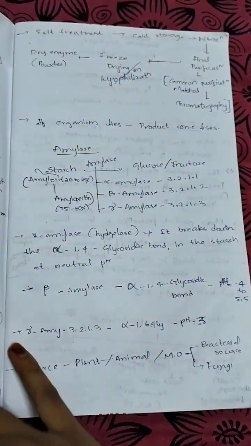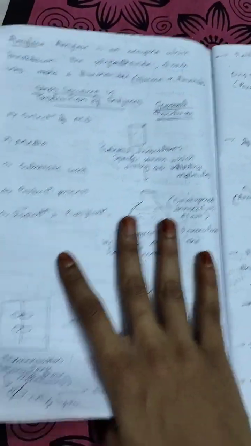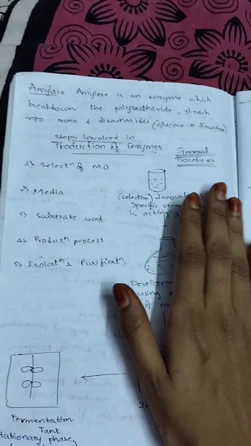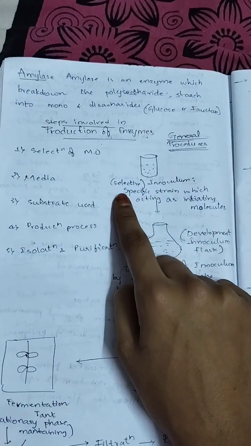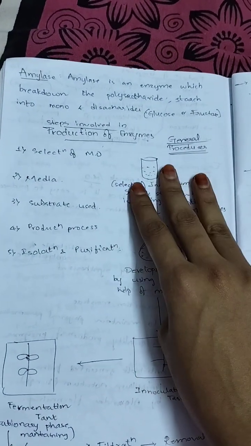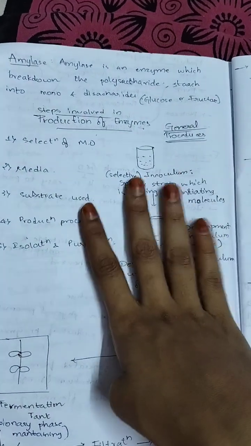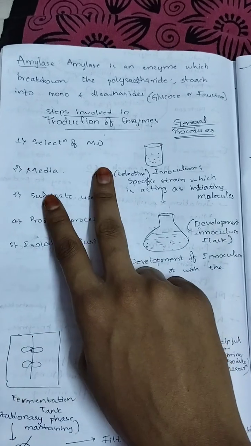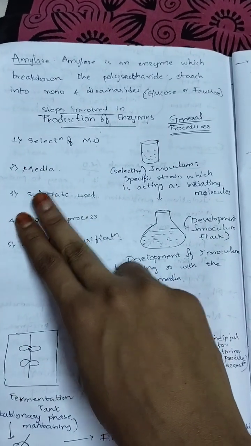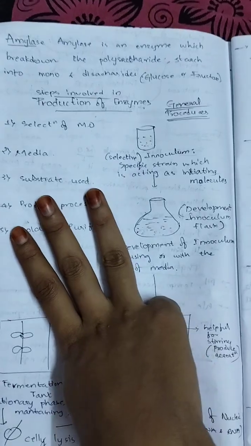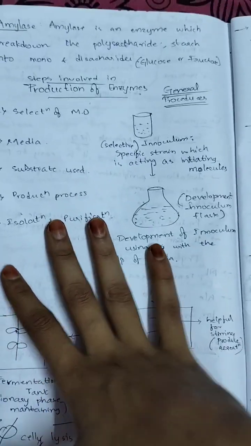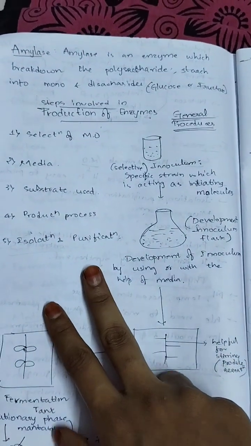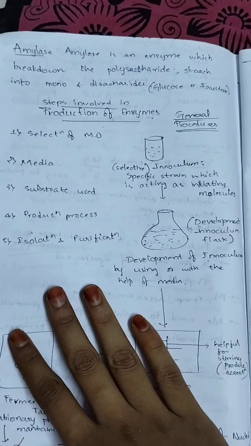Next is the general procedure involved in the production of enzyme: selection of microorganism, media, substrate used, production process, and isolation and purification.